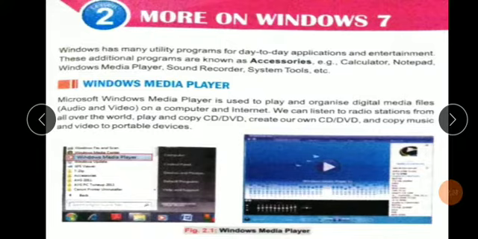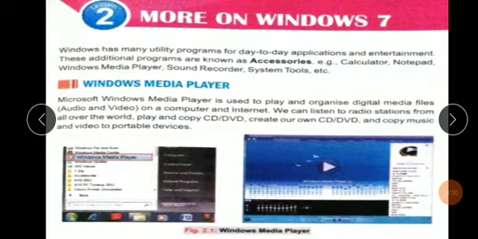Means how to open Windows Media Player? First you click the start button, then go to all programs, and after that go to accessories option, and after that you click Windows Media Player. When you click Windows Media Player, the Windows Media Player looks like this.